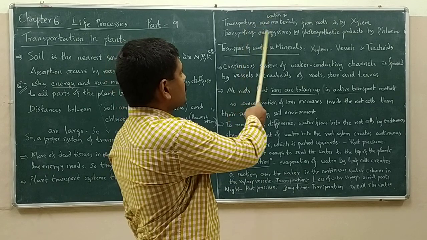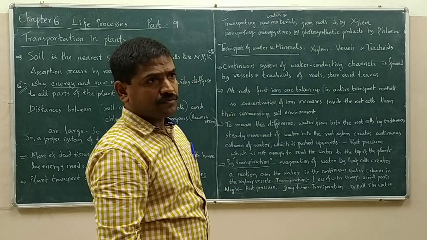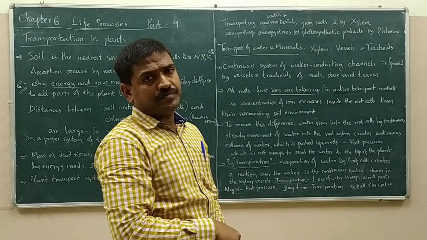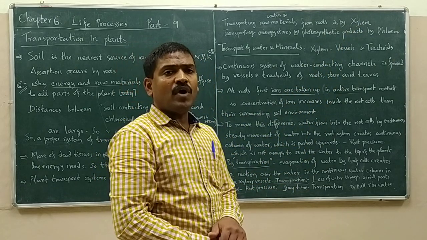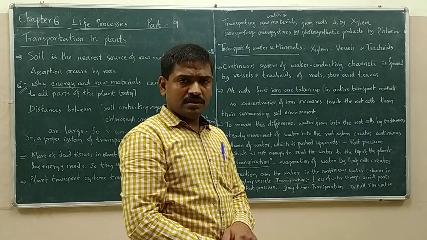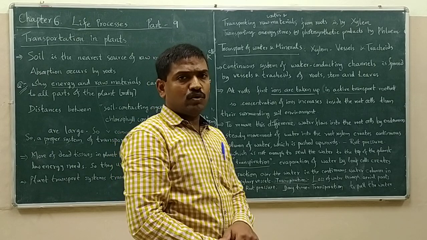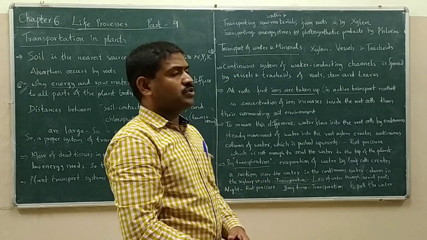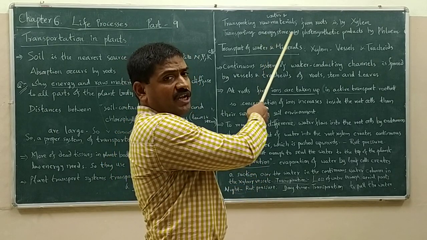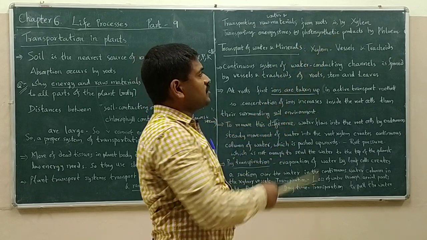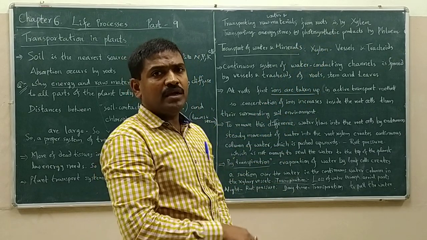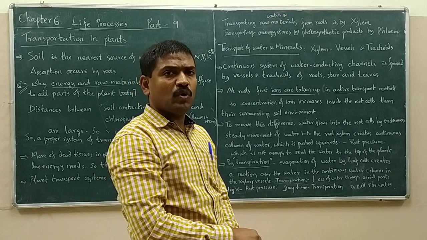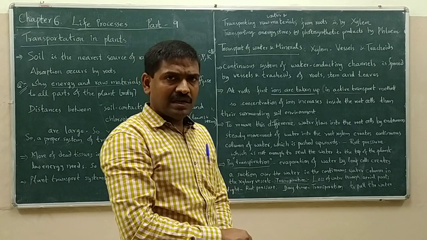Transporting water and raw materials from the roots is carried out by xylem. Transporting energy stores, or the photosynthetic products, from the chlorophyll containing parts, that is the leaves, is carried out by phloem.